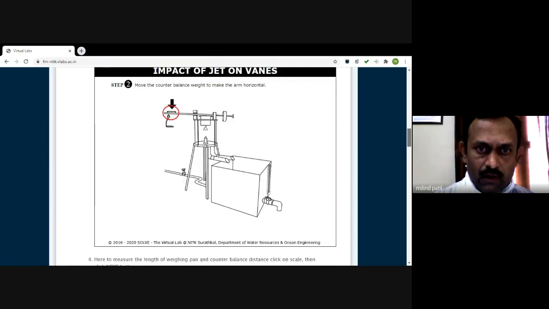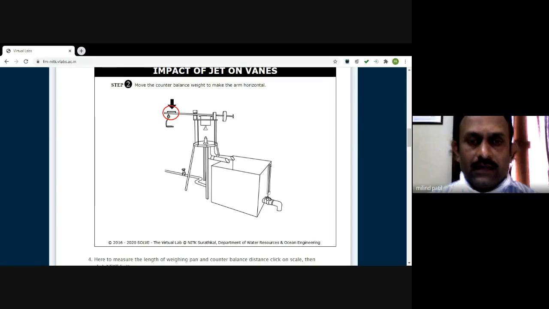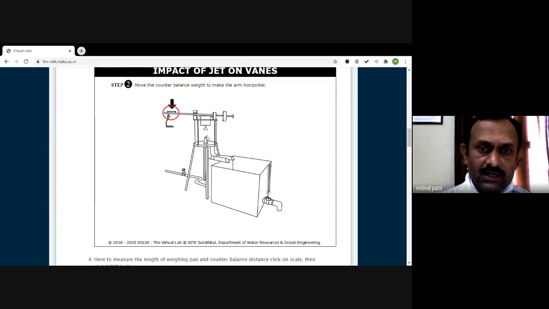The next step is what? We have to follow a simple principle. Here, when the jet of water is striking this plate, after striking, the force is exerted over the plate, and because of this, the plate and this entire balancing system will move in an upward direction. It's very simple, something you might have learned on a seesaw when you were playing in childhood.